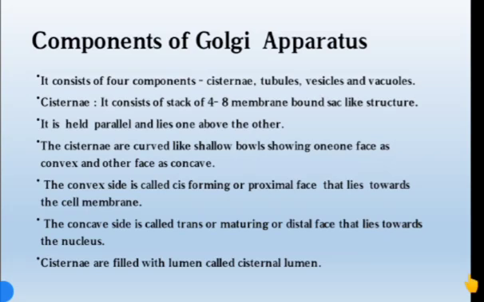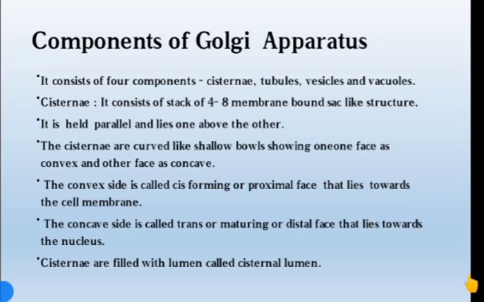The convex side is called the cis, forming or proximal face, and it lies towards the cell membrane, whereas the concave side is called the trans, maturing or distal face. It lies towards the nucleus.